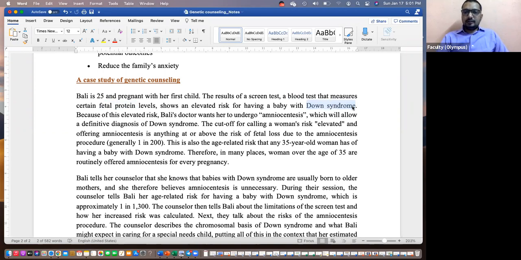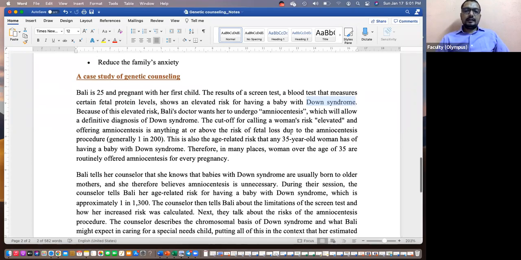She has not delivered the baby yet. A certain screening test has shown that baby could have Down syndrome. There's an indication like that. Okay, so as there is already a positive test, there is a likelihood of that. The doctor spoke to her and suggested going with a particular test called amniocentesis.